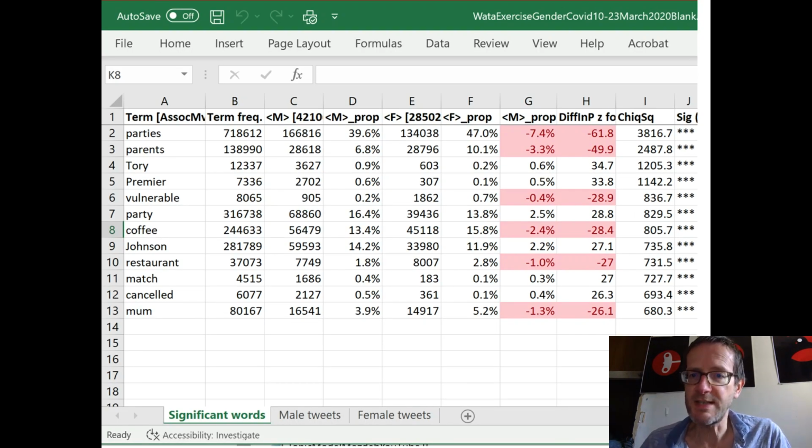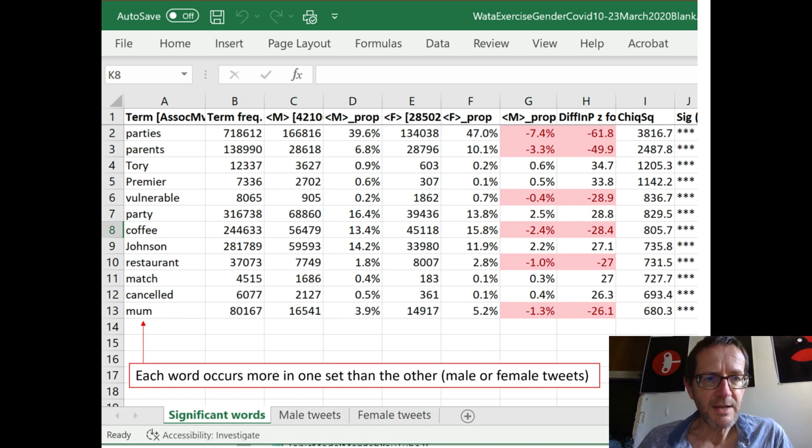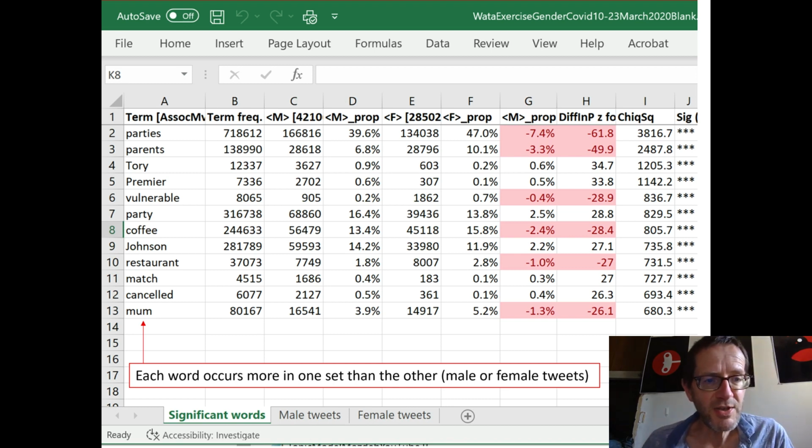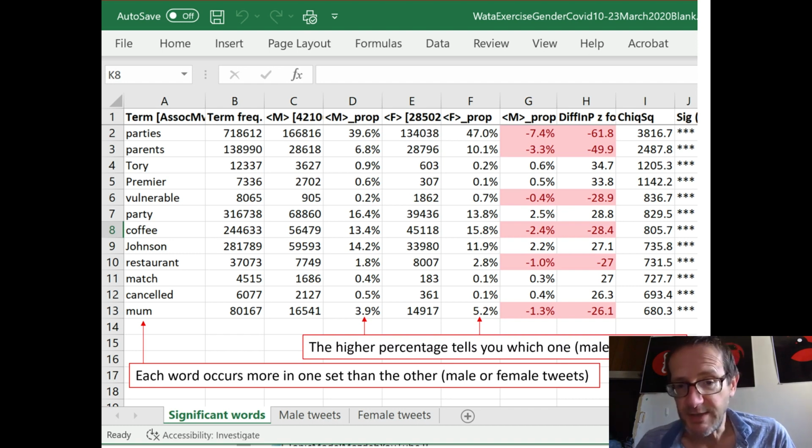Here's an example. This is the significant words worksheet from one of the exercises. You'll see there's a list of word association words. Here there are 12 word association words listed. Each one of these words occurs more often in one set than the other, more often in the male tweets or more often in the female authored tweets. And which is which? Well, the higher percentage tells you which one.